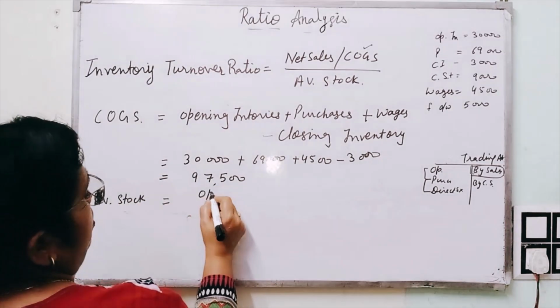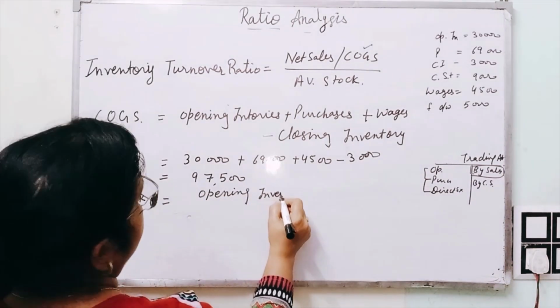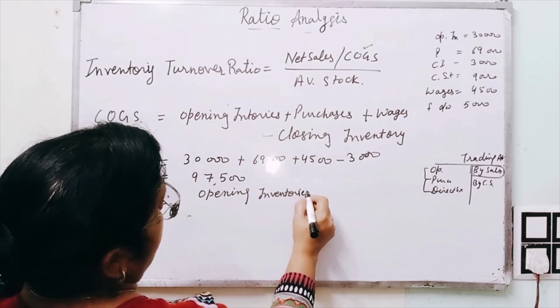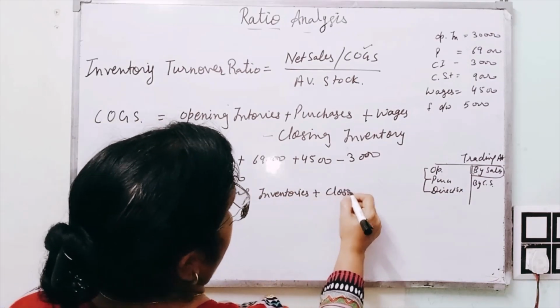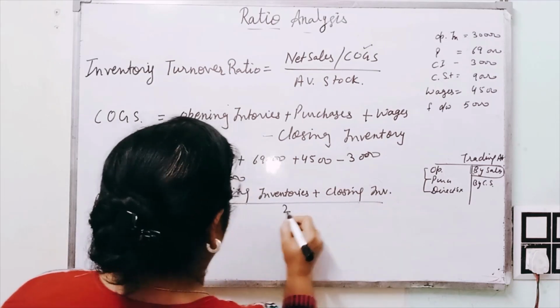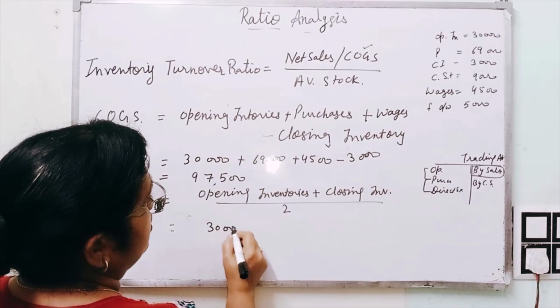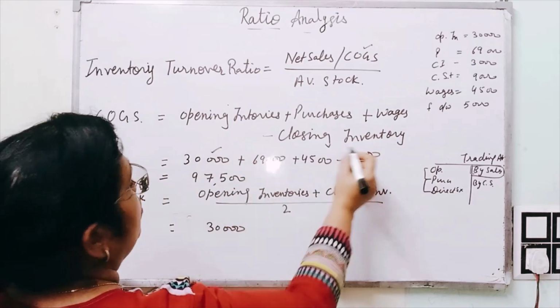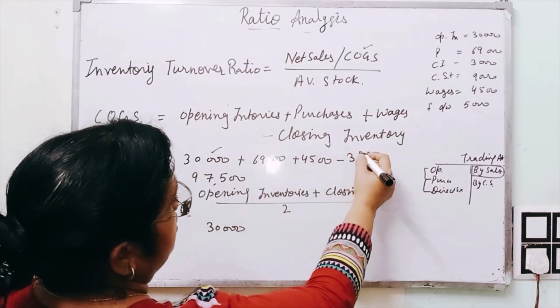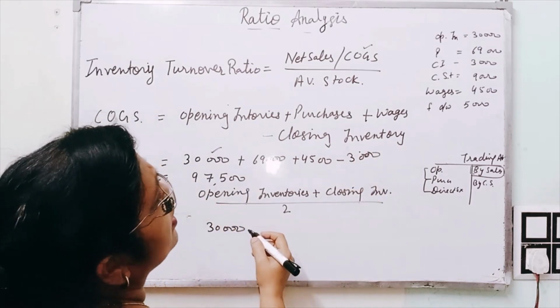Average stock is equal to opening stock or opening inventory plus closing inventory divided by 2. Opening inventory is 30,000. Closing inventory, closing stock, is 9,000.